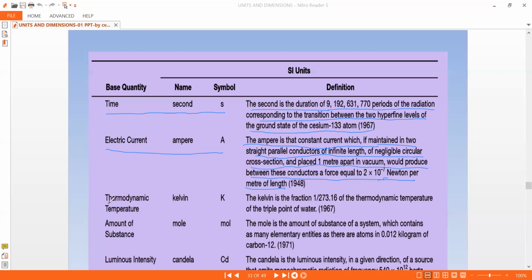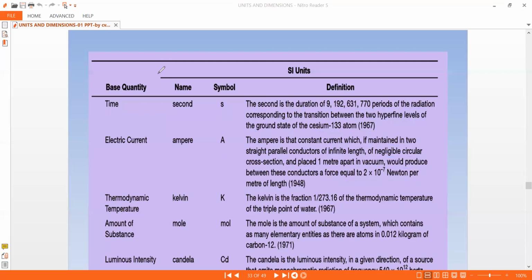Next, thermodynamic temperature, kelvin, K. So that is temperature. The kelvin is the fraction of 1 by 273.16 of the thermodynamic temperature of the triple point of water. So these are the definitions up to now.